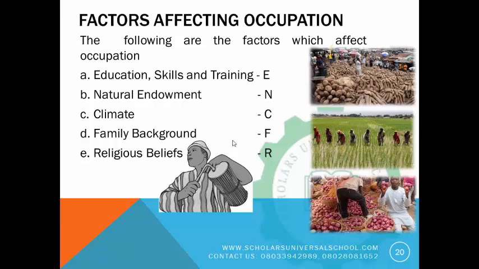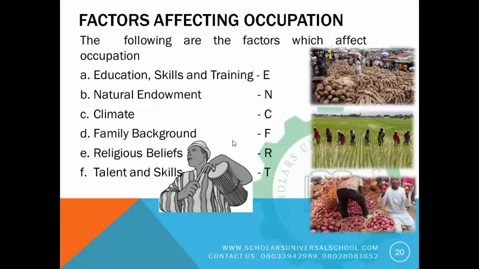When we talk about factors affecting occupation, we've talked about education and skills, natural endowments, climate, family background, and now religious beliefs. So we are moving to the next part, which is talents and skills. There are some people that have the talent to sing, and that's the reason why they are doing that occupation.